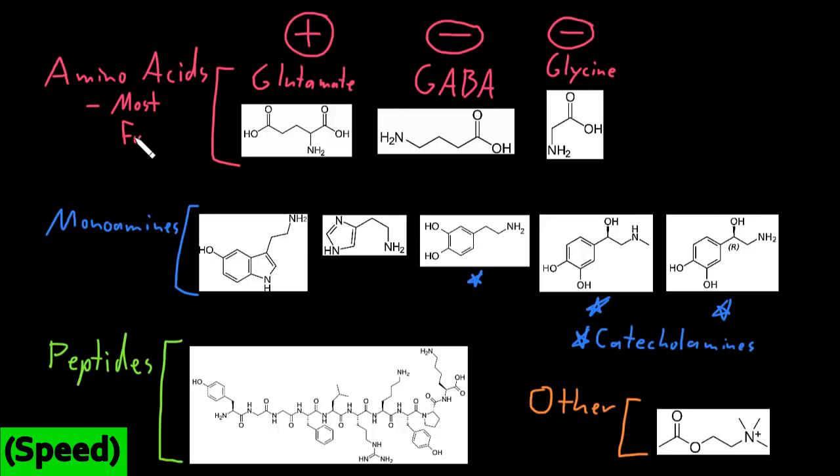Pretty much if you think of anything the nervous system is doing, at some point in the chains and networks of neurons, glutamate, GABA, and/or glycine are probably involved in moving information through those networks.